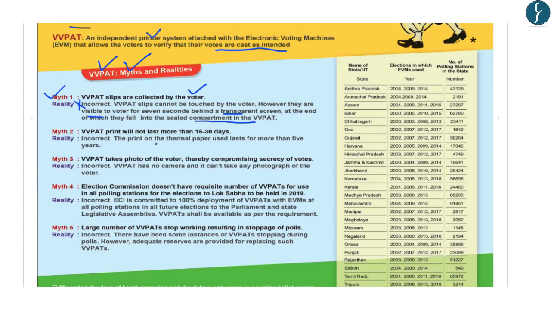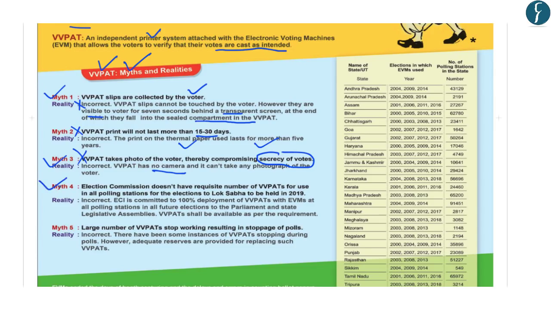The second myth highlighted by the ECI is that the VVPAT print will not last more than 15 to 30 days. The ECI says that this myth is also incorrect, and that the print is on thermal paper and it lasts for more than 5 years and not just for 15 to 30 days. Now, the third myth regarding the VVPAT is that the VVPAT takes a photo of the voter, thereby compromising the secrecy of the votes. The Election Commission of India says that this myth is also incorrect because the VVPAT has no camera and it can't take any photograph of the voter.